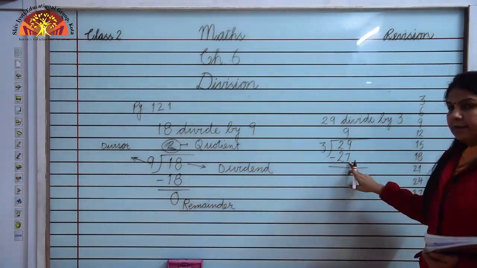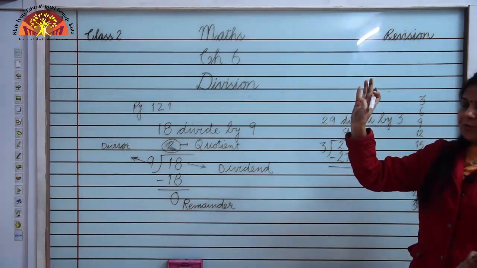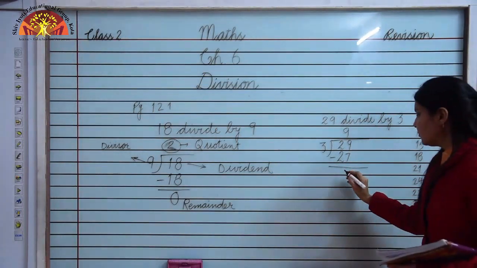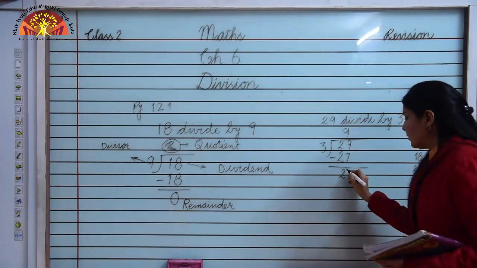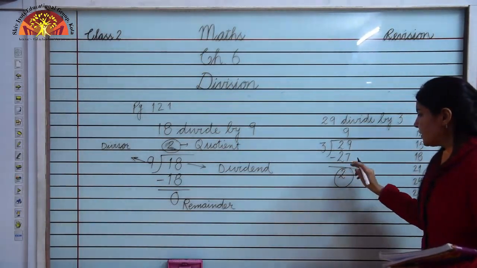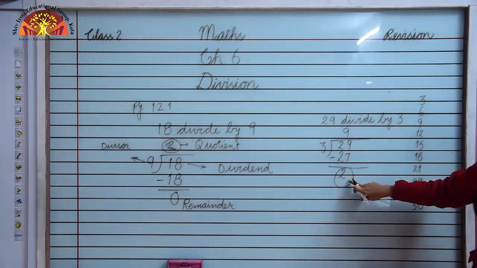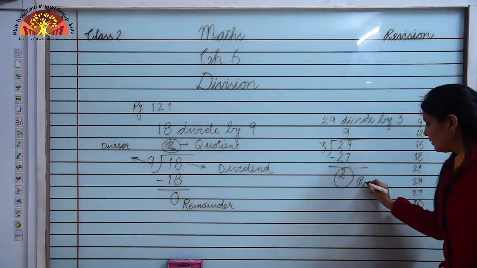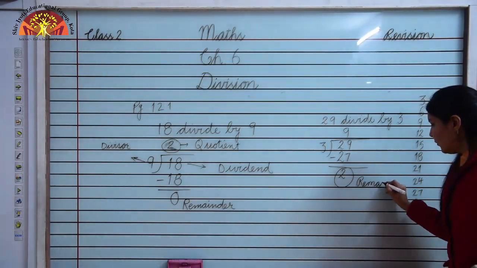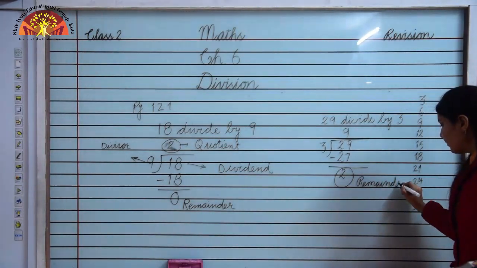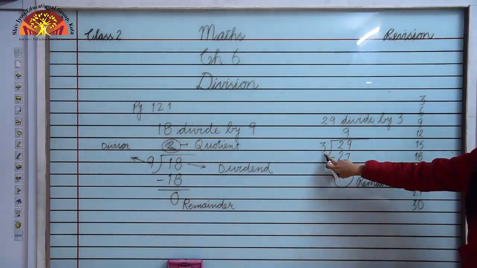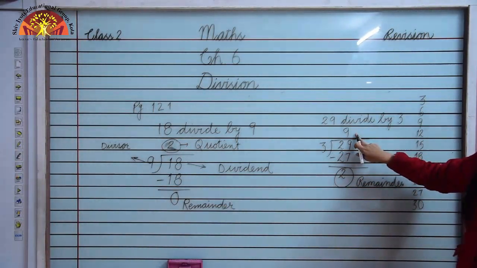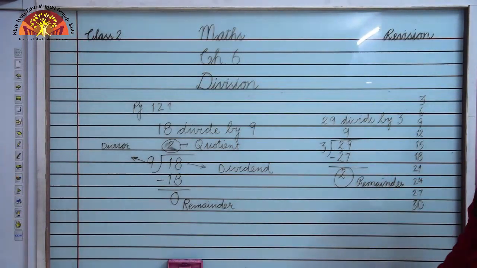So after 27, 28, 29. I stop here on 2 lines, so we will write 2 here. So when we subtract 27 from 29, the leftover number is 2. This 2 is called the remainder. Okay children. Now this 3 is the divisor, this 29 is the dividend, this 9 is the quotient, and this 2 is the remainder.